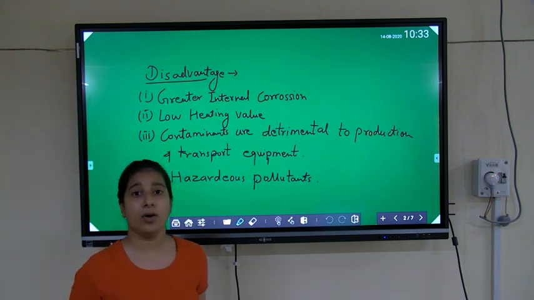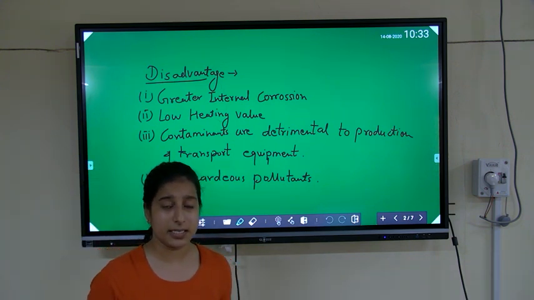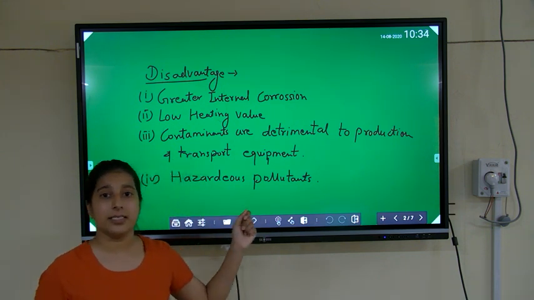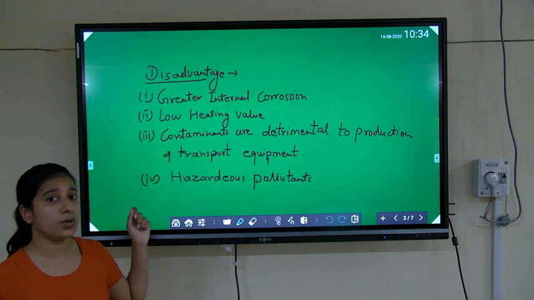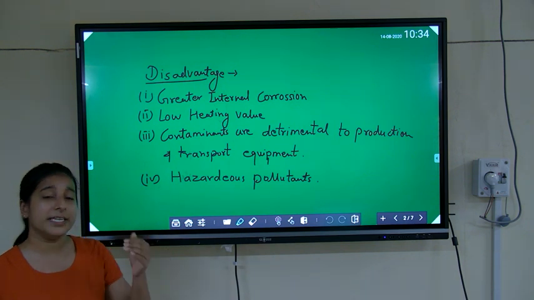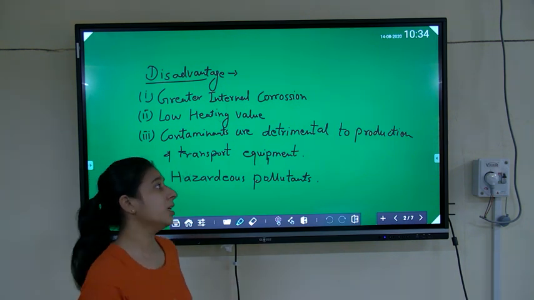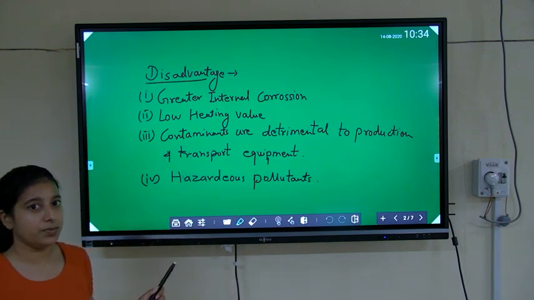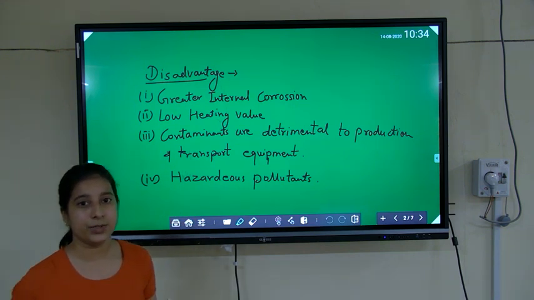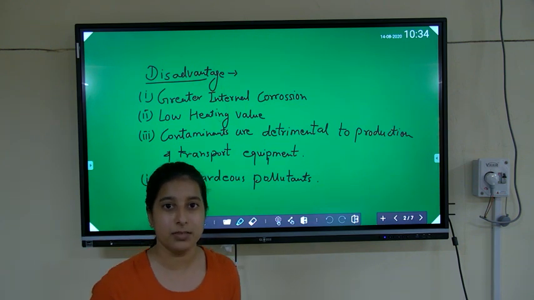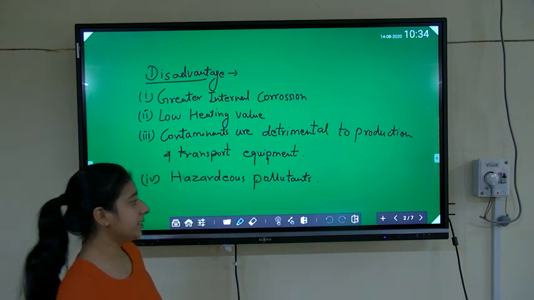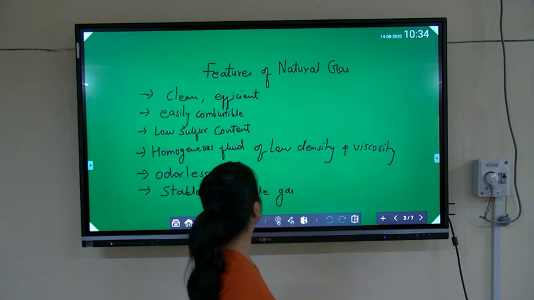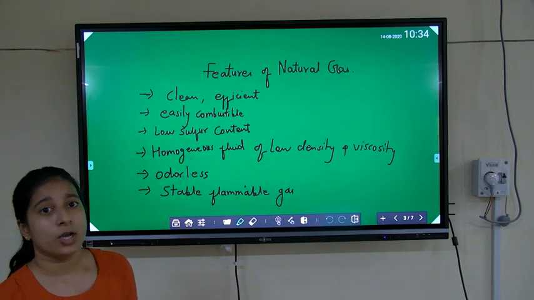The sulfur associated with the natural gas, and carbon dioxide also present with natural gas. We need to process natural gas because it has some hazardous pollutants that can create pollution to the environment.